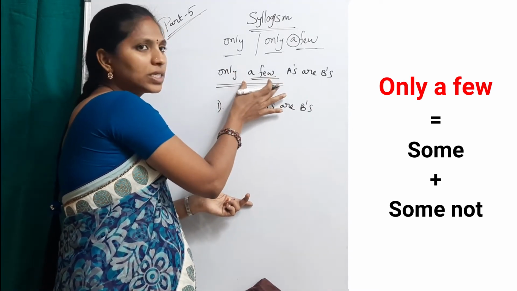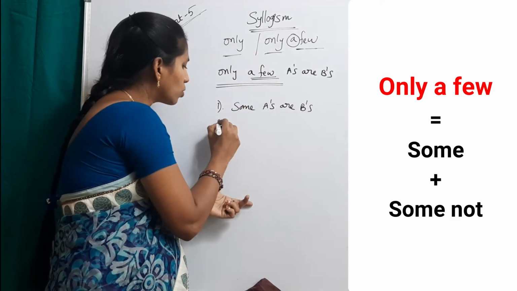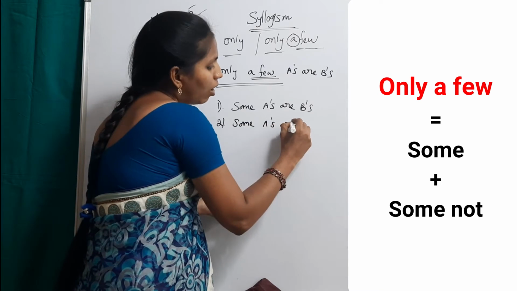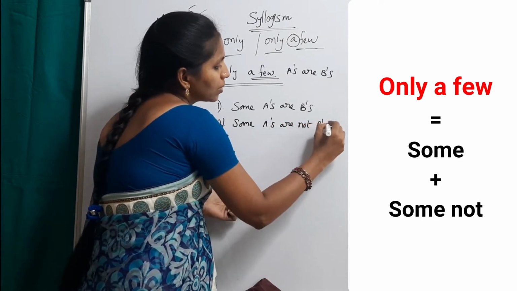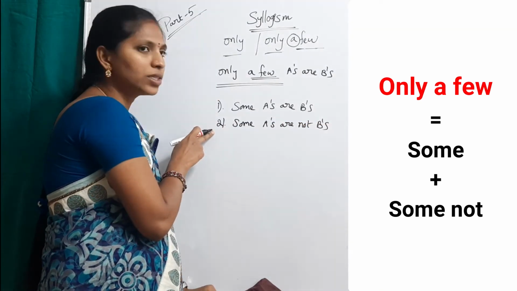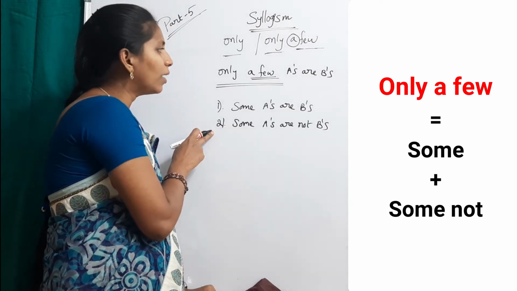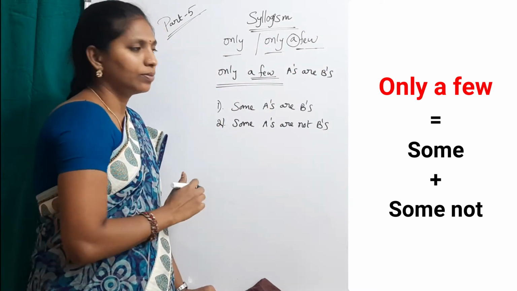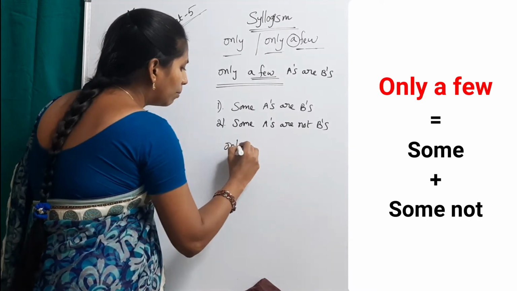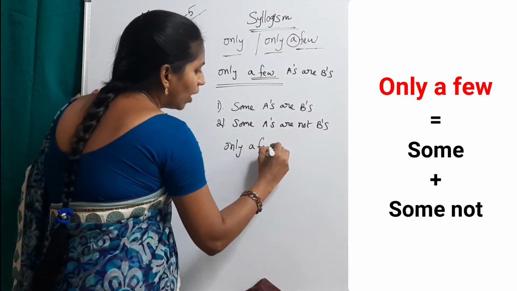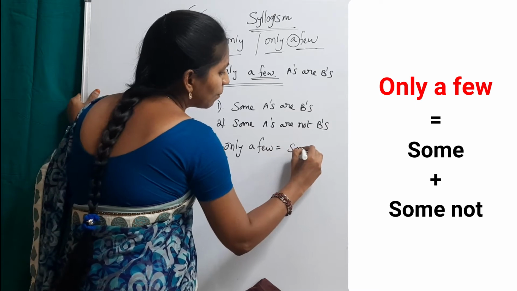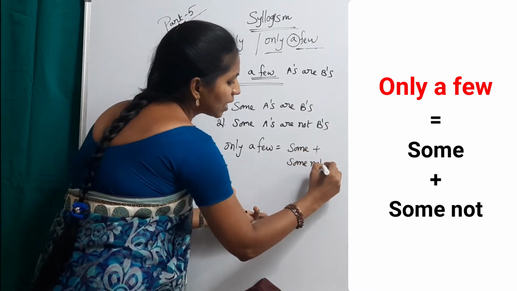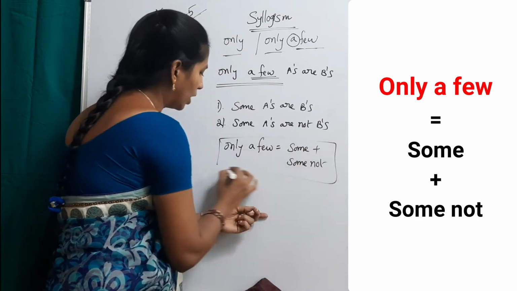Only a few means there is also some not: some A's are not B's. These two statements together give only a few A's are B's. Remember this: only a few is equal to some plus some not. Some plus some not. This is very important.